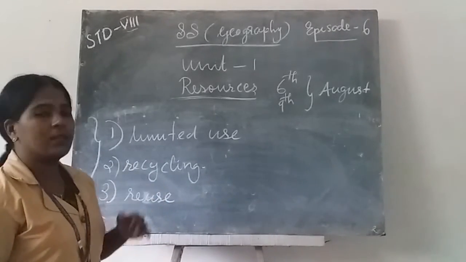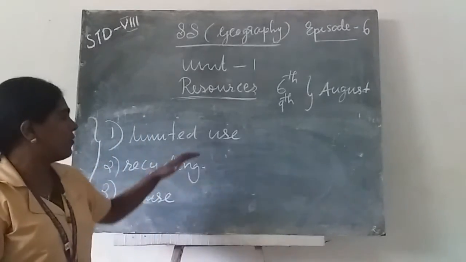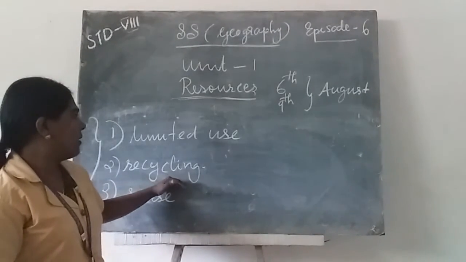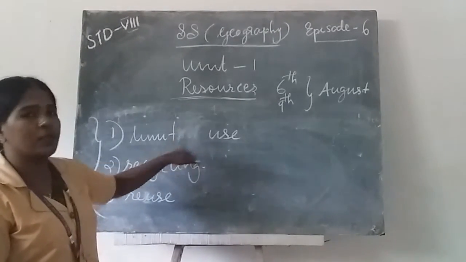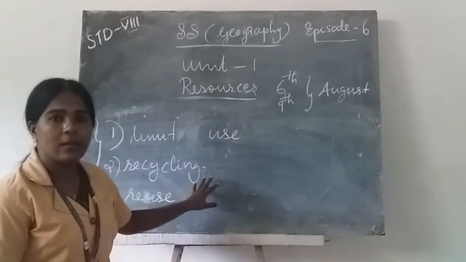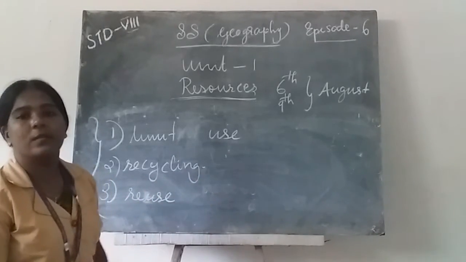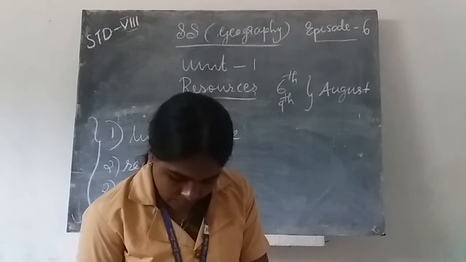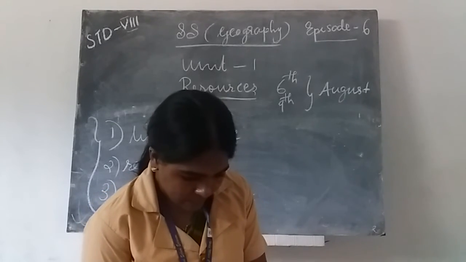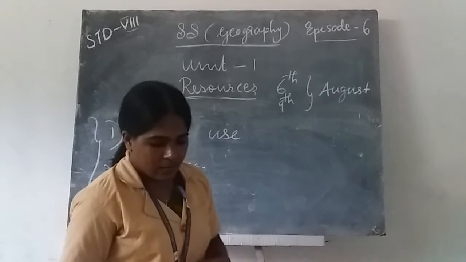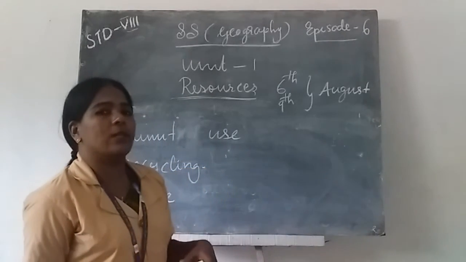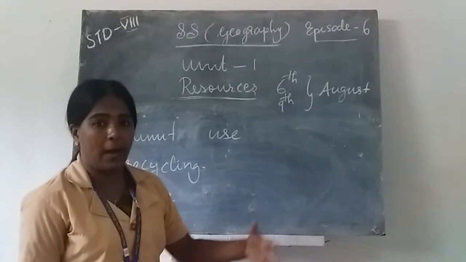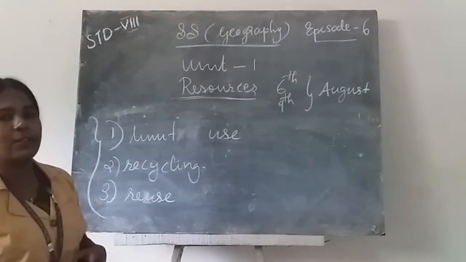What were the methods to conserve resources? First, the use of resources should be limited. Limit the use of resources. Then recycle the resources and reuse the resources. Those are the methods to conserve resources. To balance between our own living organisms and our planet, we should do this conservation.